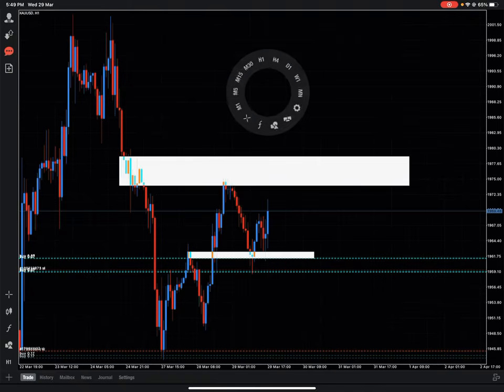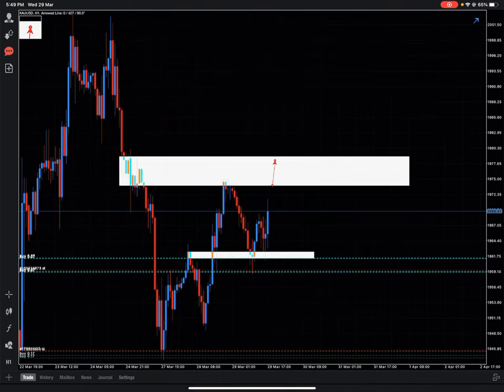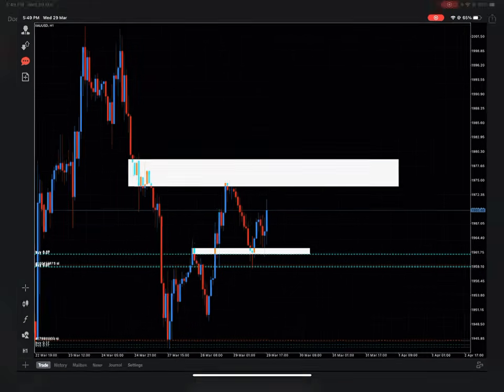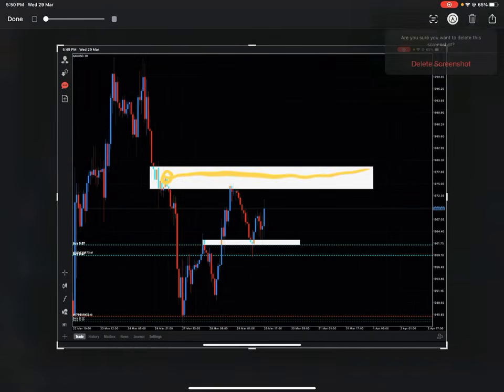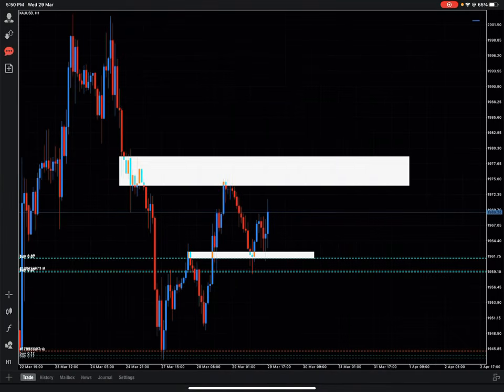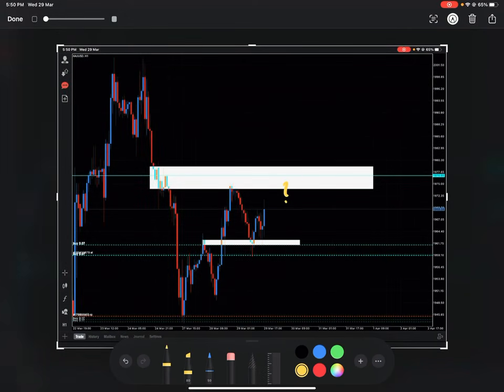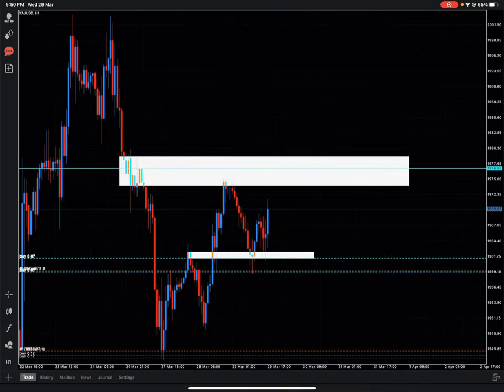But the zone, you need to know the zone and the risk. From here until here is around 50 pips, a big zone, because all the resistance is valid. So just mark here. If you want low risk, mark like this. Use a horizontal line and mark here, 1977. If you want to try sell, maybe you can try sell here, or here, or at the highest resistance around 1979. But it's a big zone, and you need to know gold will keep flying if it breaks